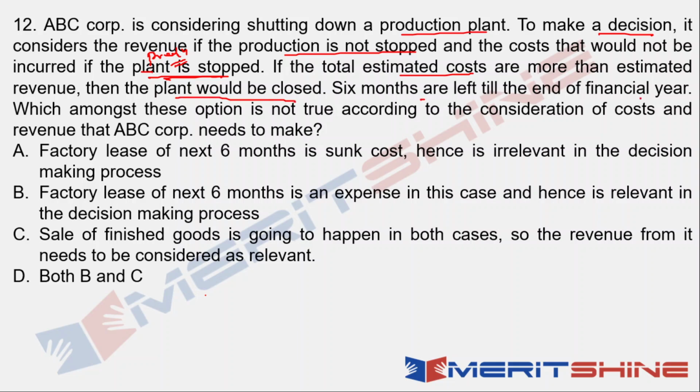Six months are left till the end of the financial year. Which among these options is not true according to the consideration of cost and revenue that ABC Corp needs to make? So during the consideration process, which one of these is something that would be irrelevant to them? Let's look at the options, because this has to be done through the options. Very interesting case, na? Factory lease of next 6 months is sunk cost, hence is irrelevant in the decision making process.